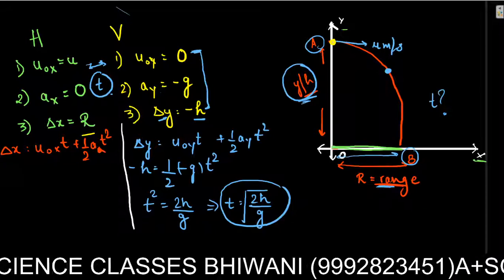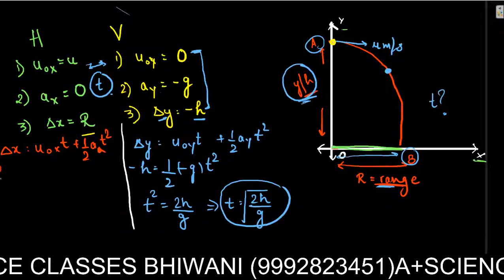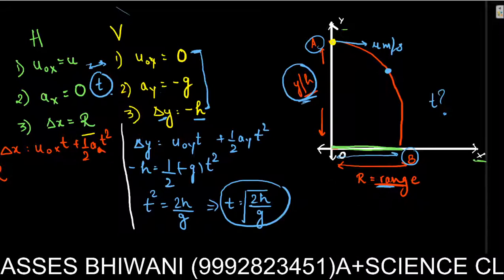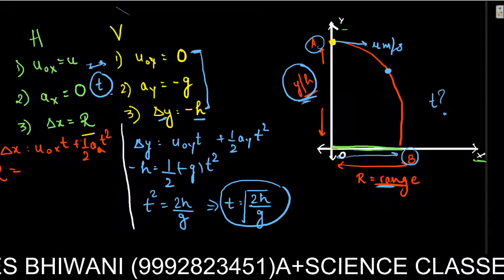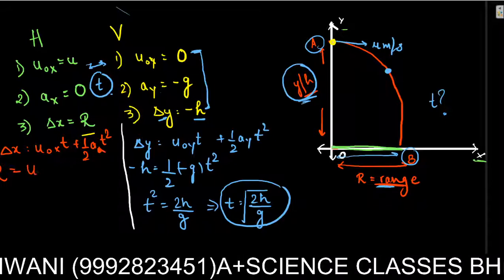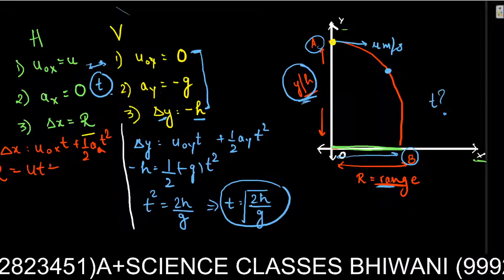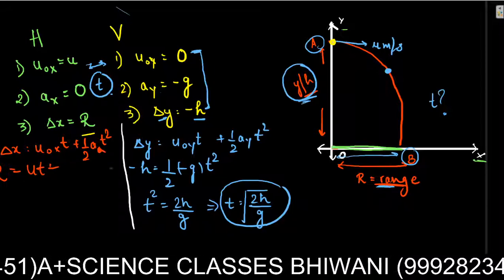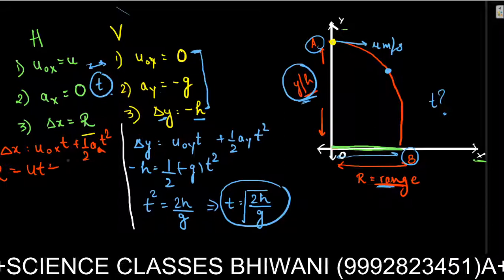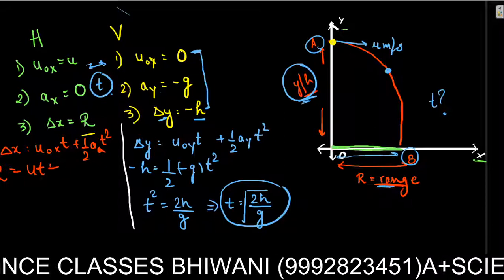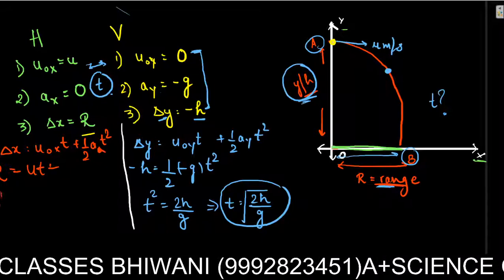So what is delta x? R, which I called the range. What is u naught x? The initial velocity with which it was thrown, it's u. T, I found it out, so it's u into t. And the second term got cancelled out because there is no acceleration in the y direction. So I am left with range R equals u into t.